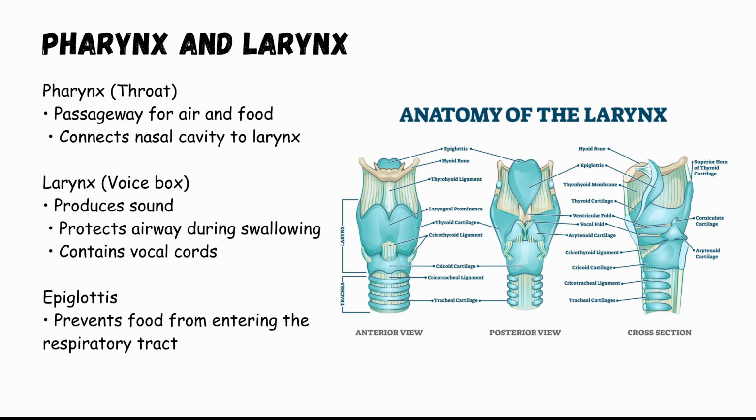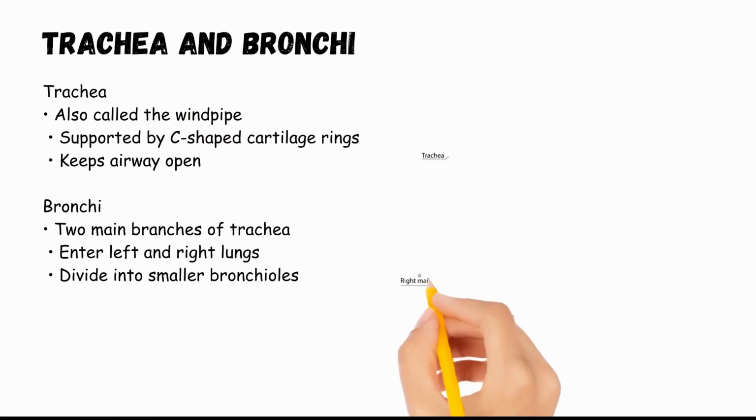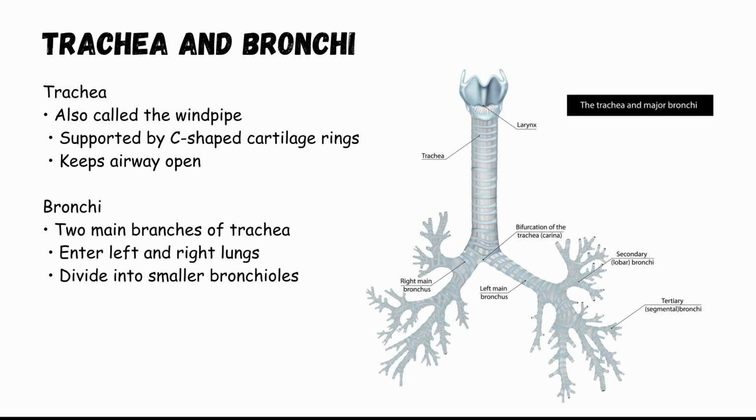The epiglottis, a flap-like structure located above the larynx, plays a crucial role in this protection. When we swallow food, the epiglottis closes over the airway, directing food into the esophagus instead of the trachea. The trachea, also known as the windpipe, is a tube that connects the larynx to the lungs. It is supported by C-shaped rings of cartilage, which keep the airway open and prevent it from collapsing during breathing.